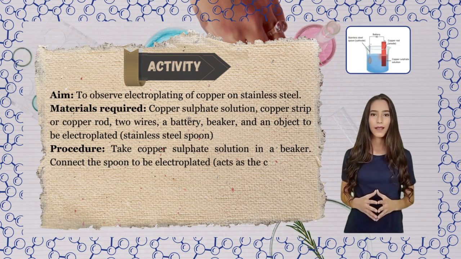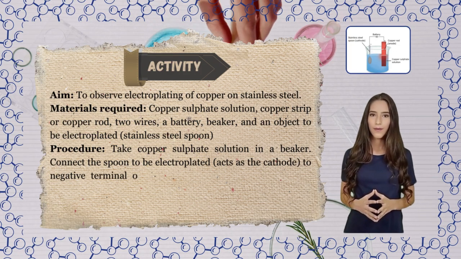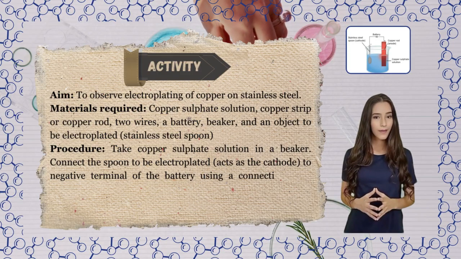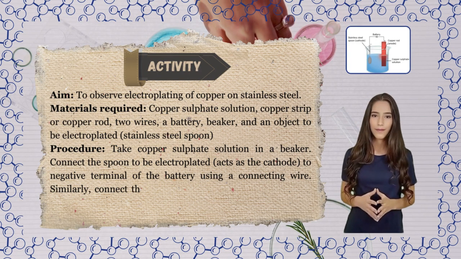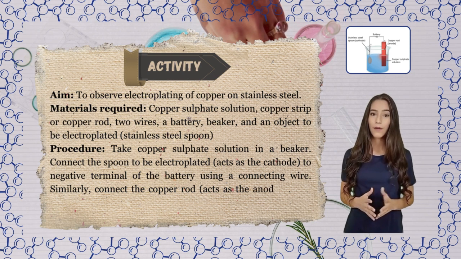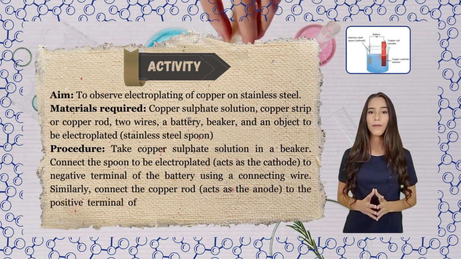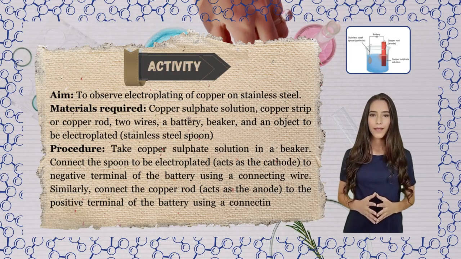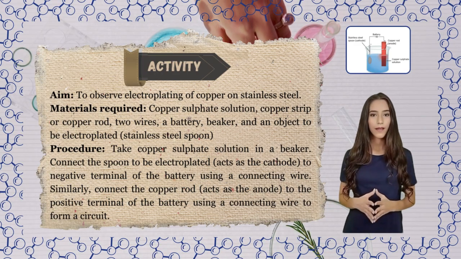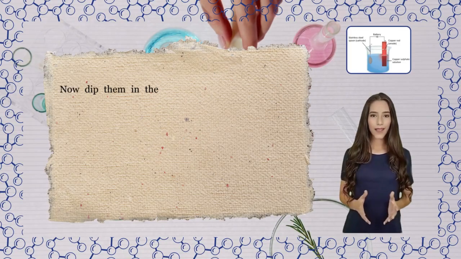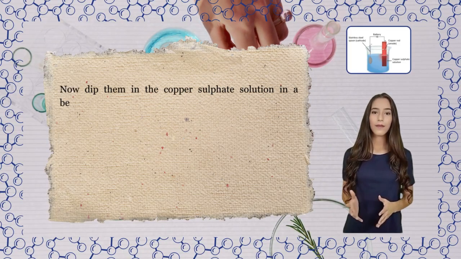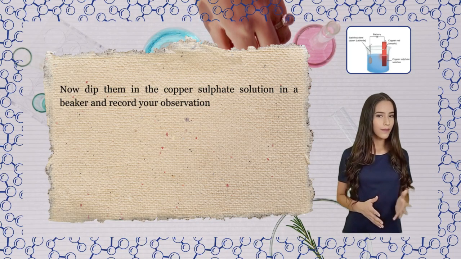Connect the spoon to be electroplated, which acts as the cathode, to the negative terminal of the battery using a connecting wire. Similarly, connect the copper rod, which acts as the anode, to the positive terminal of the battery using a connecting wire to form a circuit. Now dip them in the copper sulfate solution in the beaker and record your observation.